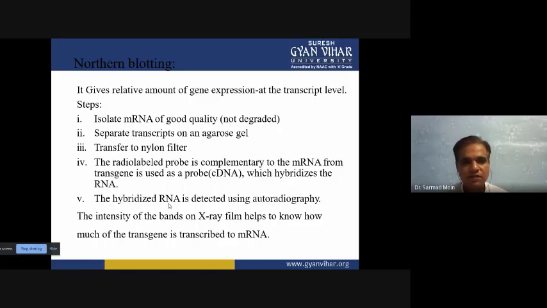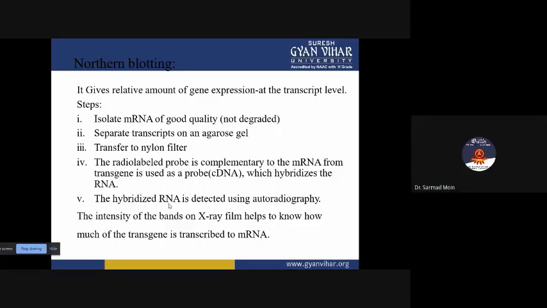Then we will use a specific mRNA probe. When this probe can bind with the transgenic mRNA, it will hybridize with the mRNA only. If it is hybridizing, through radiography and fluorescence we can detect it, so that we can confirmly say that our gene of interest is expressing. Here we are detecting only mRNA. We are not detecting DNA.